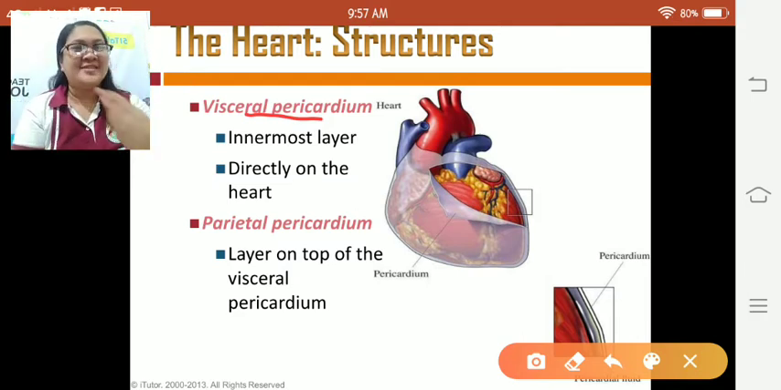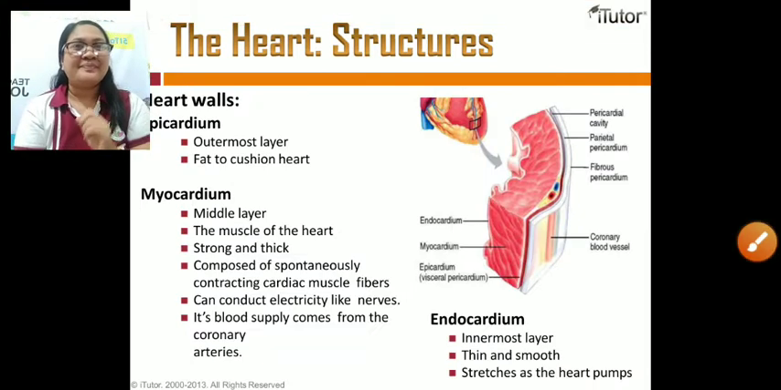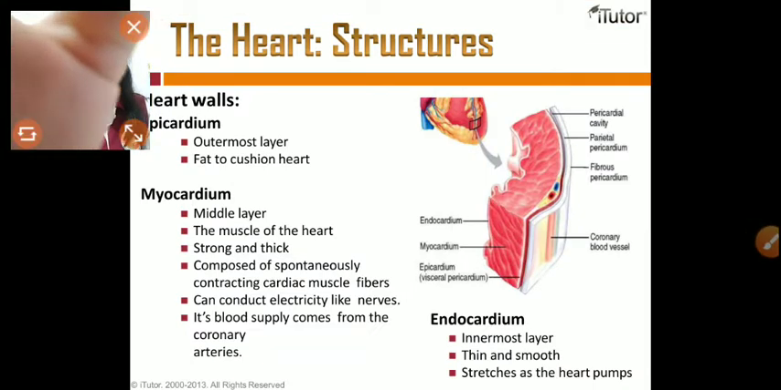Okay, let's move. Let's go to the heart walls. Okay, wait a minute.